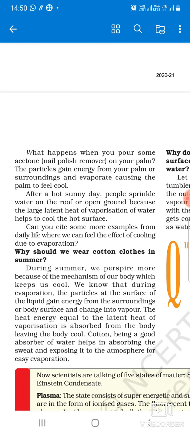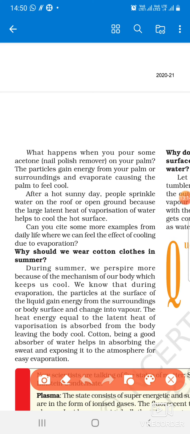Just look at this. What happens when we pour some acetone? I have shown you this in the lecture. What happens when you pour some acetone on your palm? The particles gain energy from your palm and the surrounding and then evaporate, causing the palm to feel cold. We will feel cool because of this. You have also noticed that people sprinkle water on the roof or on the open ground, especially in summer, because the water will take the heat from the ground or from the roof to get evaporated, and this makes the surface cool, and we will get the cool air from that surface.